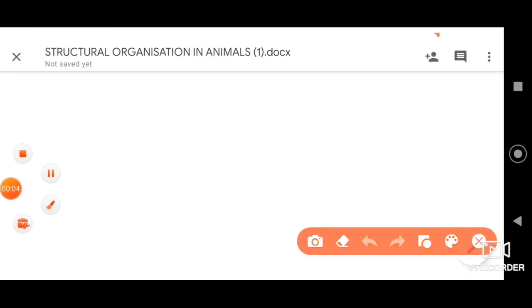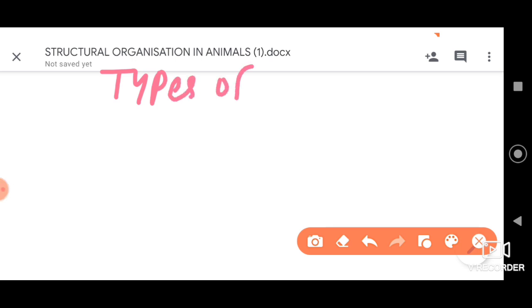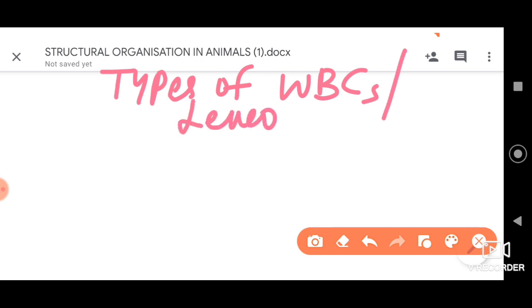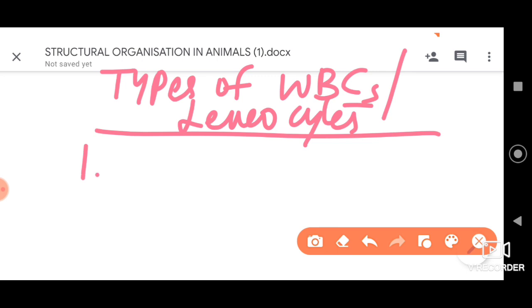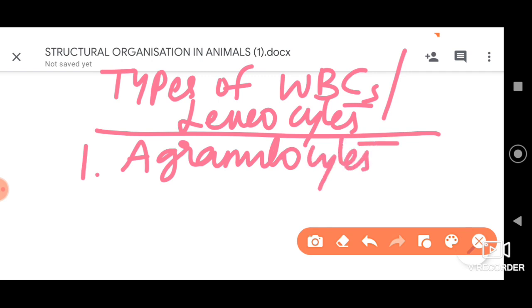Students, next let us move on to discussing the types of WBCs, which can also be called leukocytes. The first type we have is agranulocytes. So what are agranulocytes?